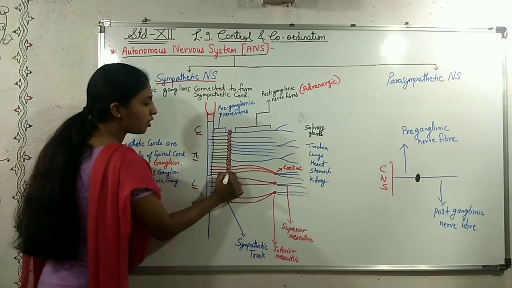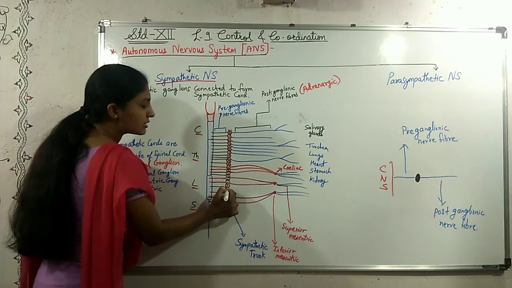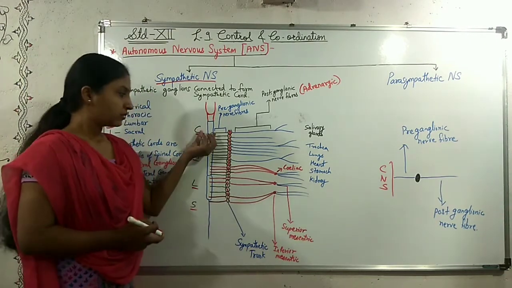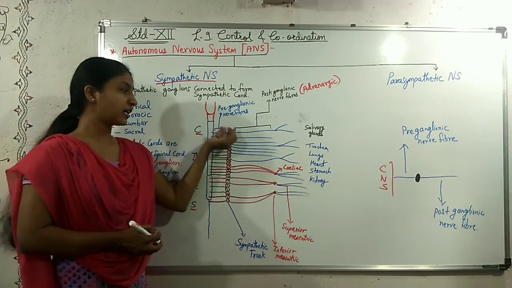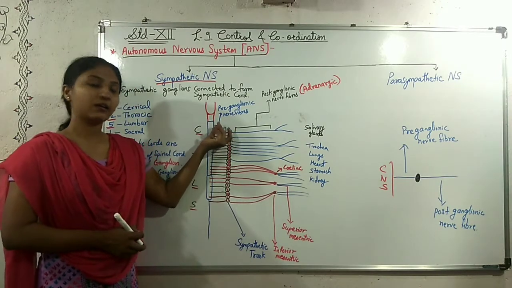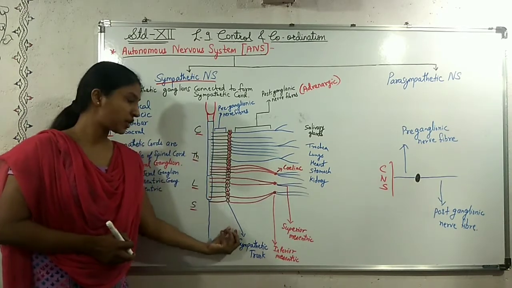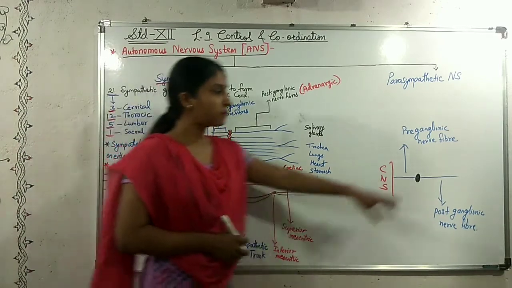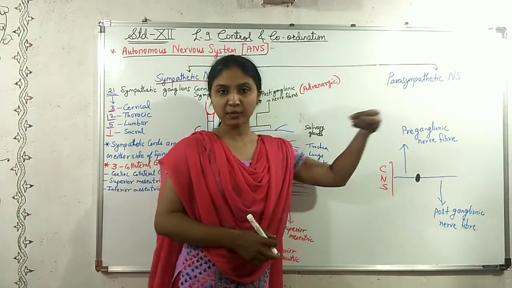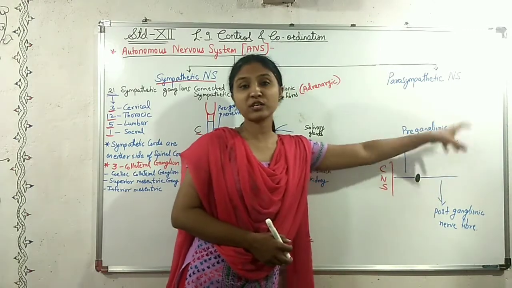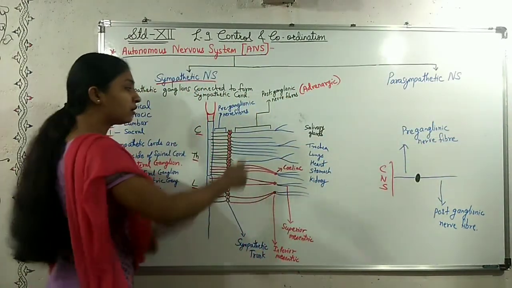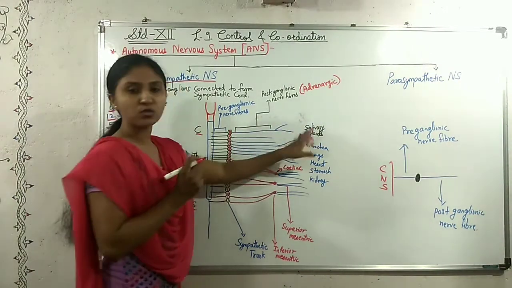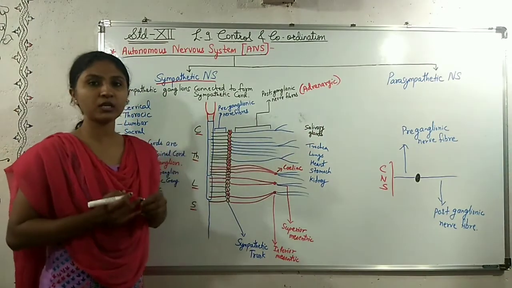This chain of ganglions is called the sympathetic trunk. As we said, from the ganglion a nerve fiber arises and goes to the visceral organs of the body. So from this ganglion a nerve fiber arises and goes to different parts of the body, the different visceral organs.